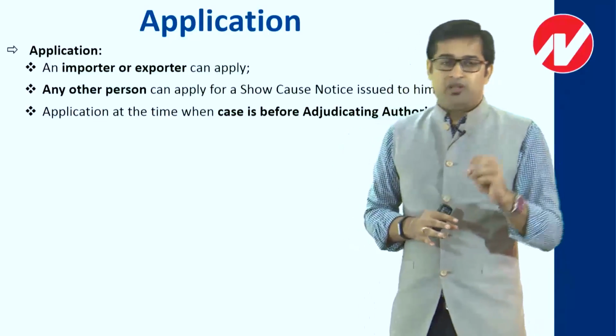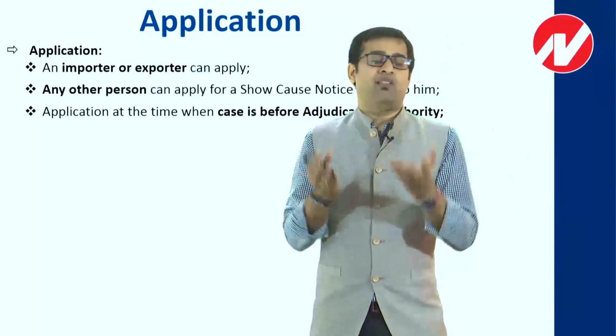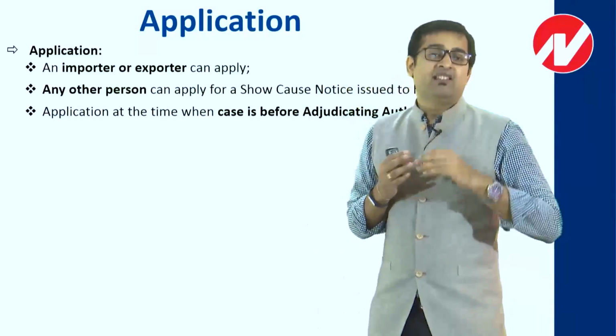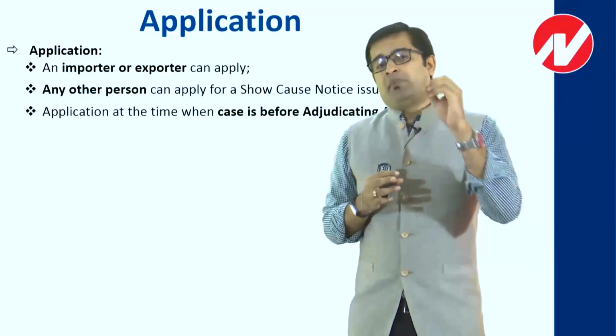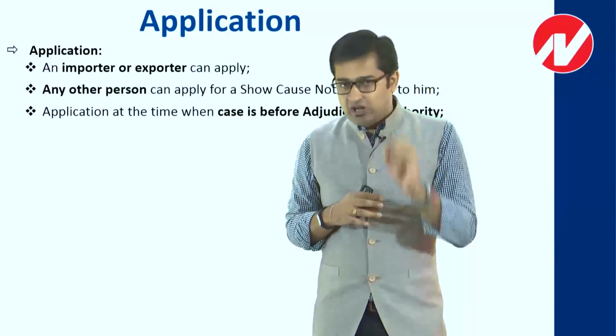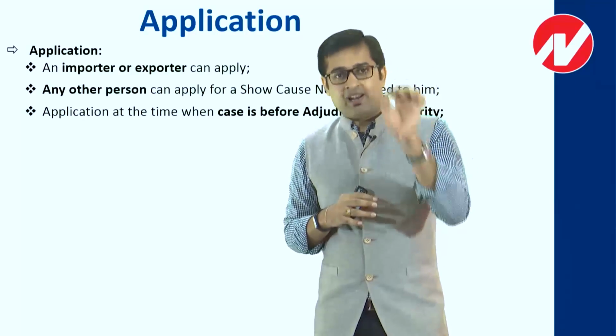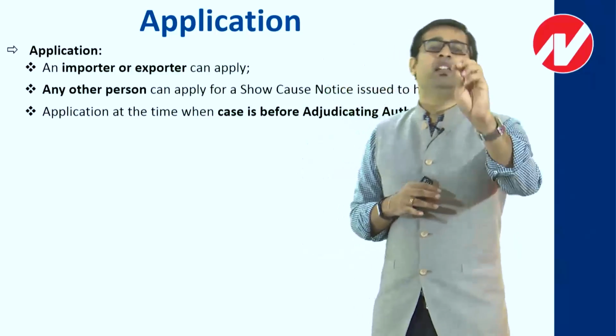Now it may so happen that at the point of time when an authority serves notice to me, obviously I have an option. I can decide to fight. Let's say I did a transaction in which I paid 10 lakh rupees of tax, and a department authority is of the opinion that the correct amount is not 10 lakh, the correct amount is something higher, maybe let's say 50 lakh.